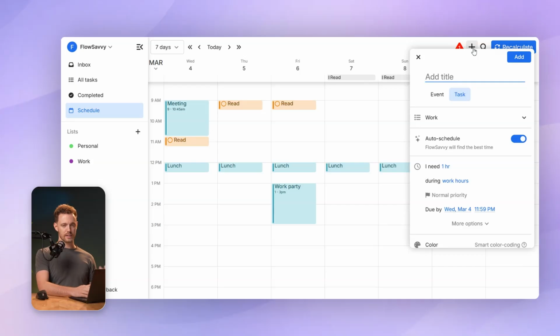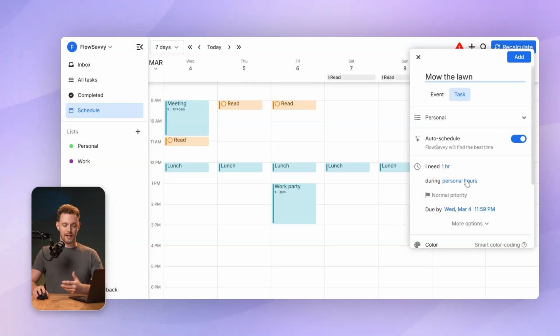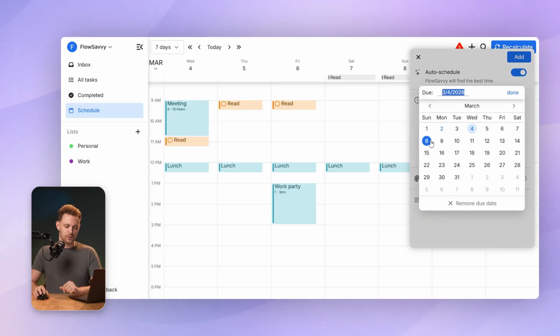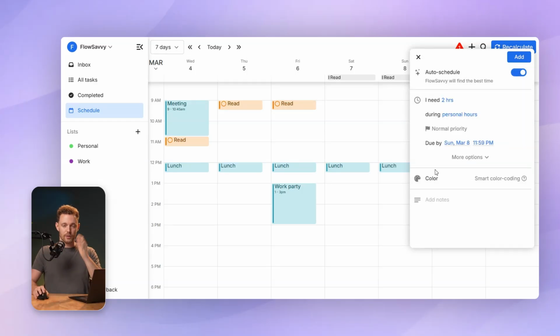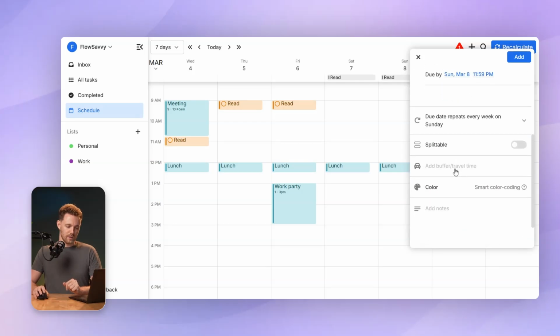I want to do a weekly task on the weekend. So let's say mow the lawn. I'm going to change this to my personal list. And remember, that's going to change automatically to be in my personal hours. I'll say this takes about 2 hours. It's going to be due. I'll say the first one is due on Sunday because that's the end of the weekend. And then I'll do more options, repeats weekly.